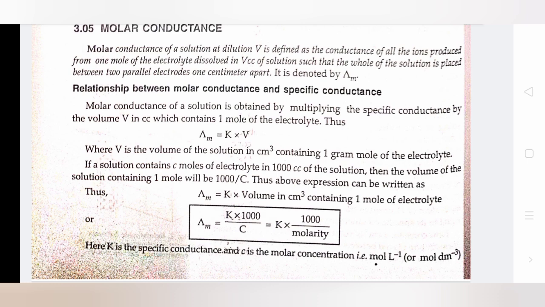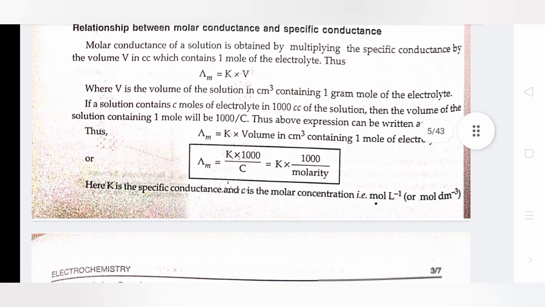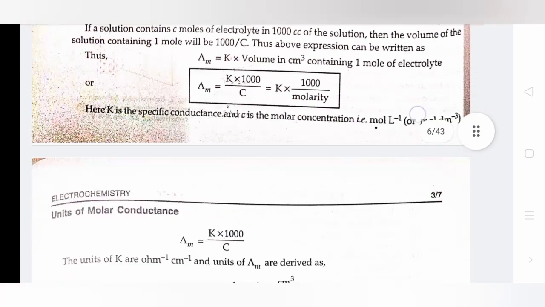If a solution contains C moles of electrolyte in 1000 cc of the solution, then the volume of the solution containing 1 mole will be 1000 divided by C. Thus, the above expression can be written as del m equals kappa multiplied by 1000 divided by C, or kappa multiplied by 1000 divided by molarity. Here kappa is the specific conductance and C is the molar concentration.